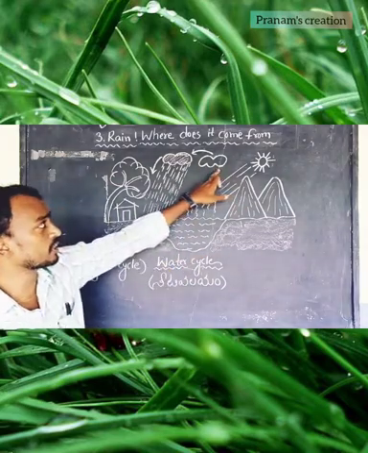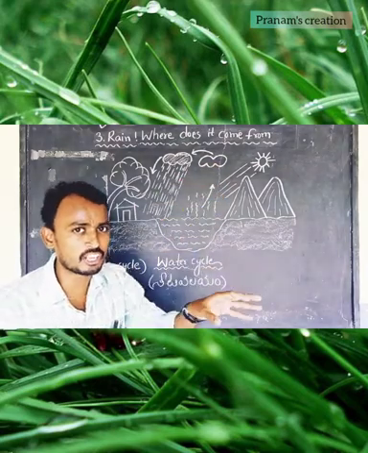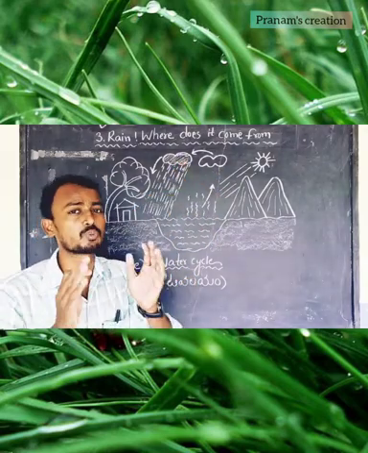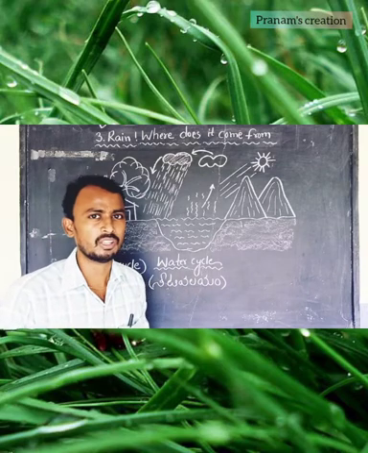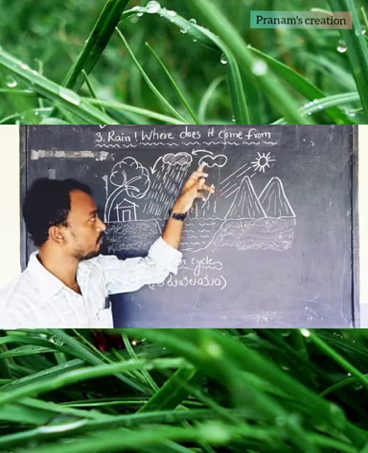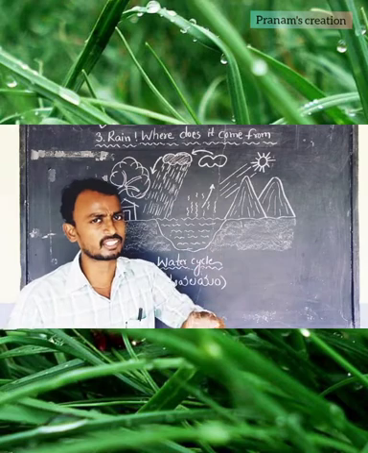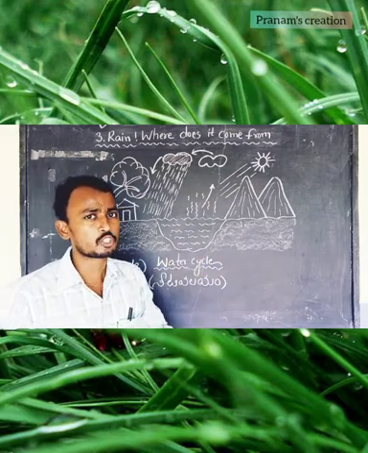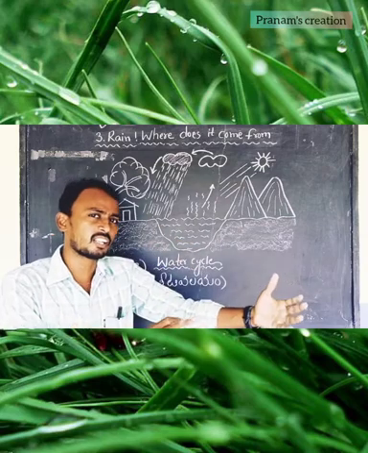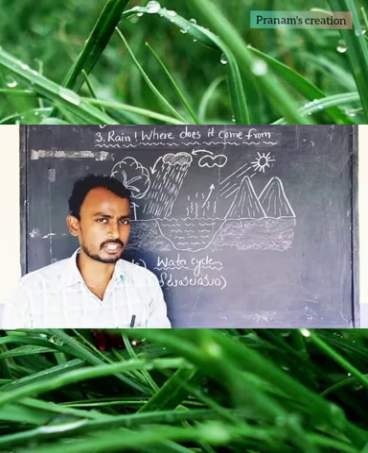That smoke cloud, when it is filled with so much water vapor due to the climate condition, is filled with total water. At that time, that cloud looks a very dark color. Black, no? Sometimes we may see black color clouds in the sky, yes or no? In the same way, the white colored cloud has less water vapor in it. So when it changes from white to dark color, we can understand that the cloud is full of water.